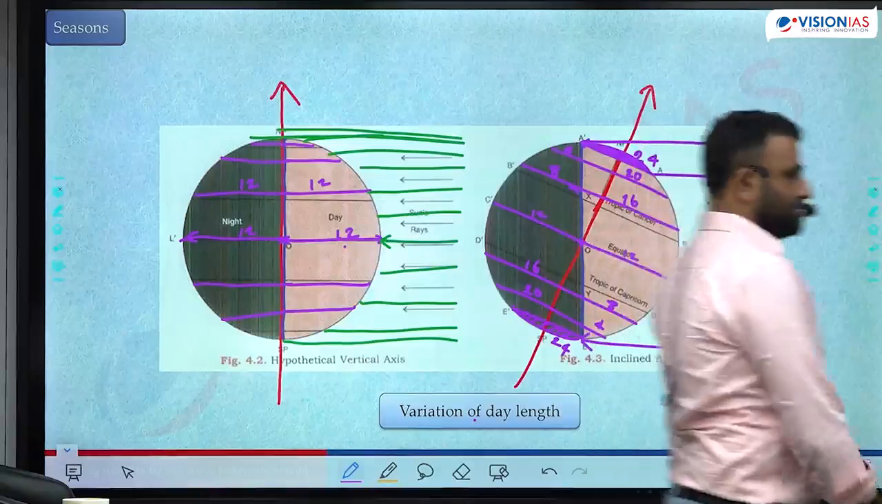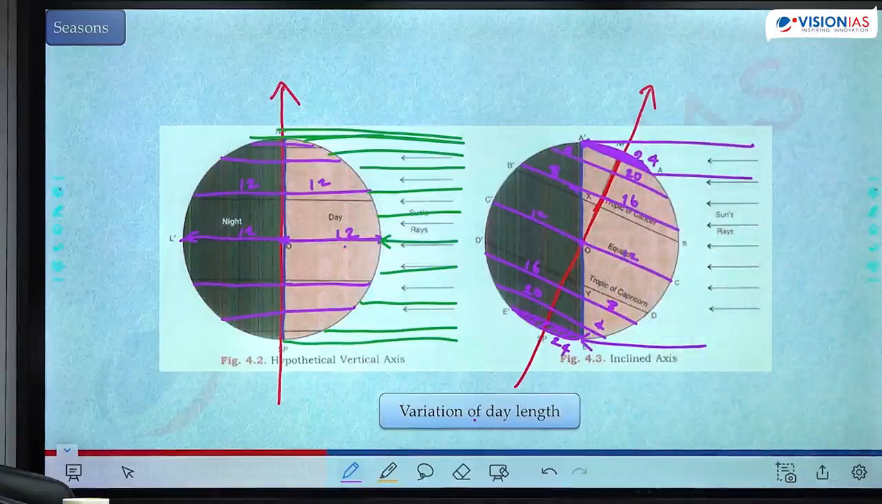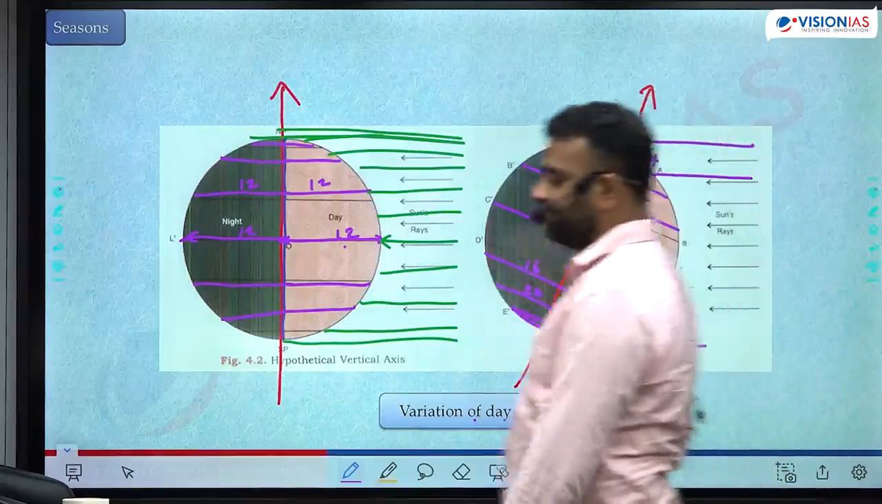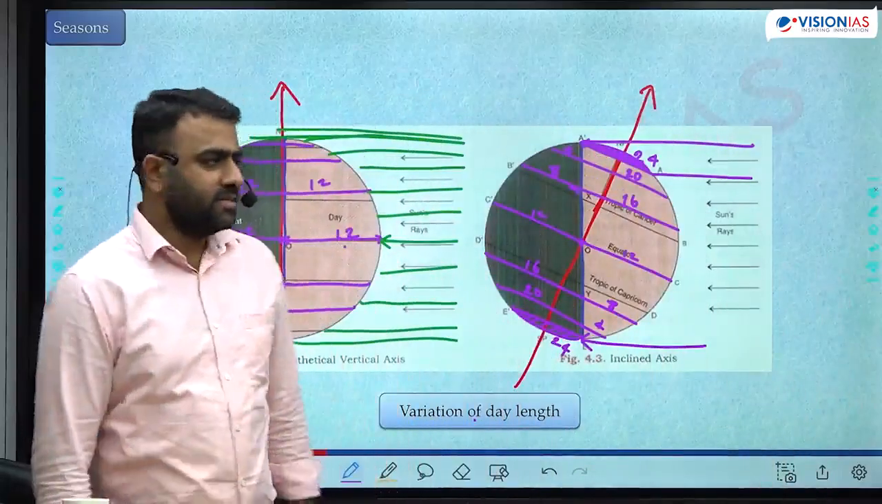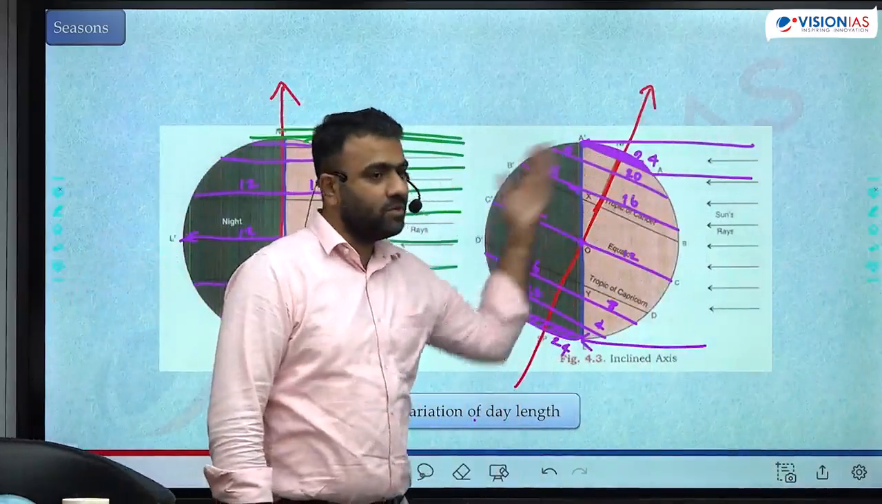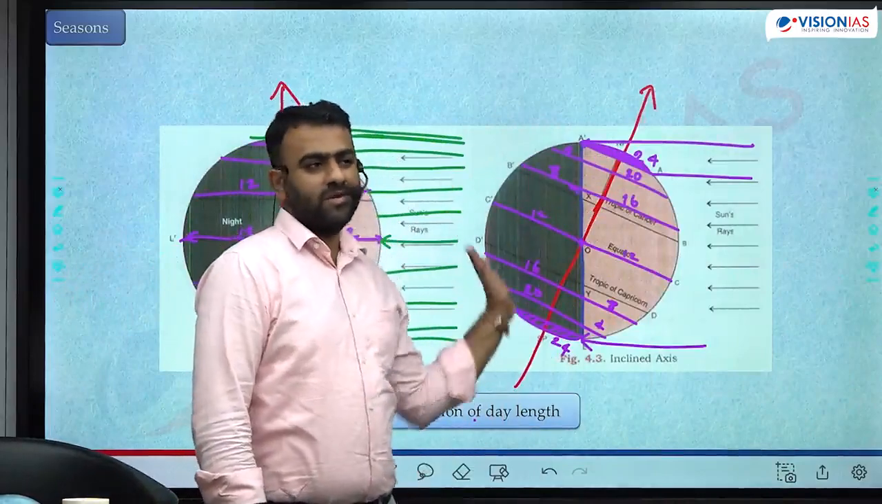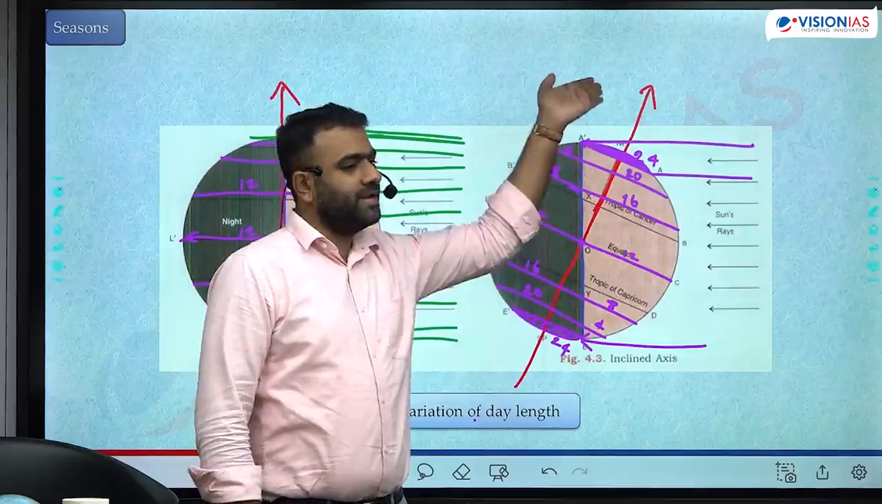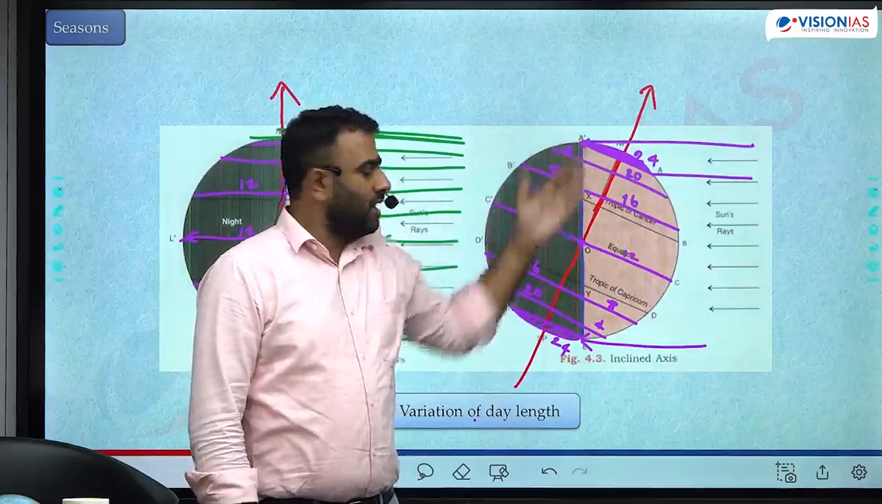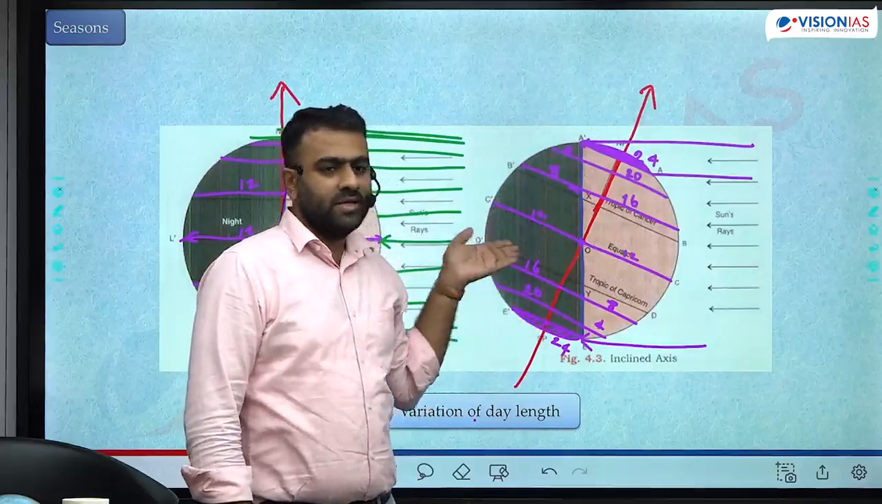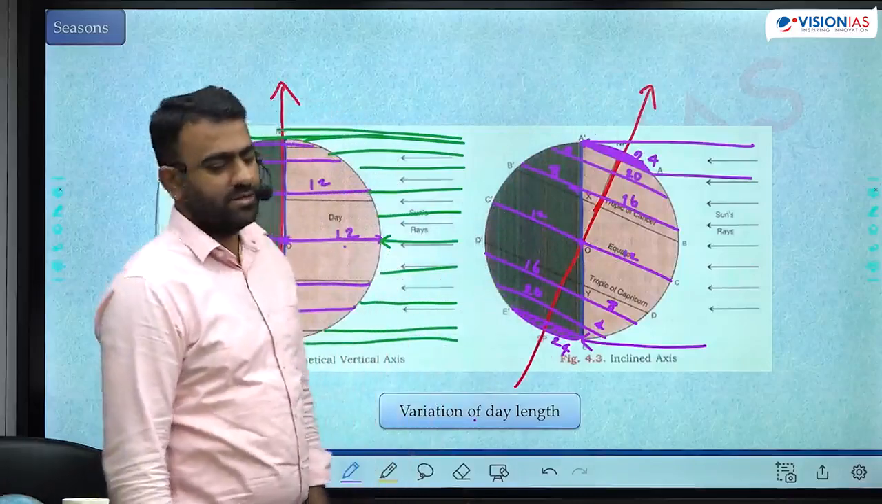Length of day and night is distorted. There it was completely equal because of the tilt. Length of the day has increased on one side, length of the day has decreased on another side. This happens when the tilt is towards the sun in the northern hemisphere. Whichever part is tilted towards the sun, there the length of the day increases. And this part is tilted away from the sun, length of the day has decreased.